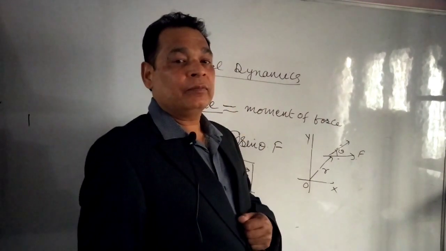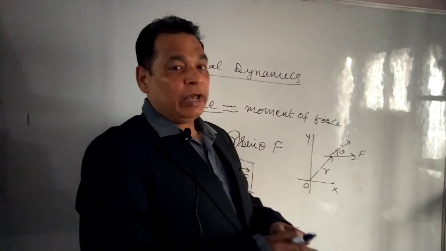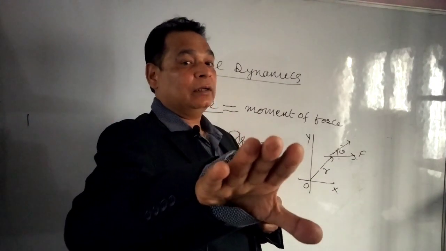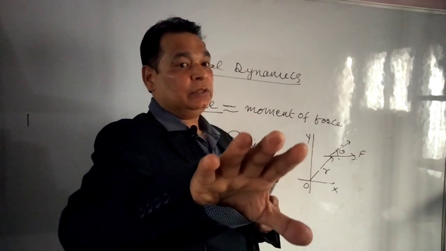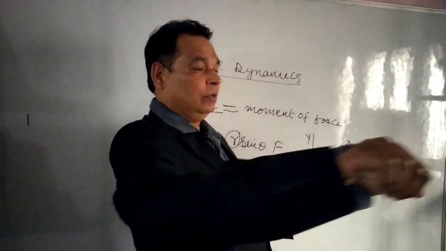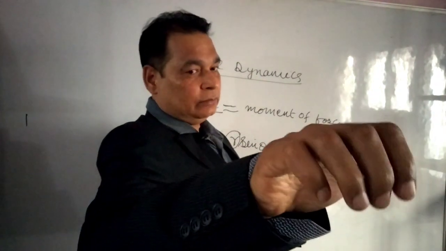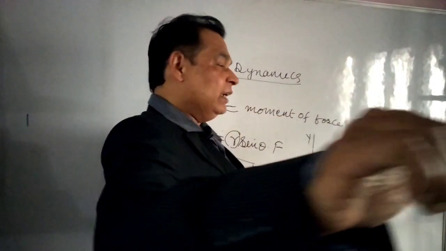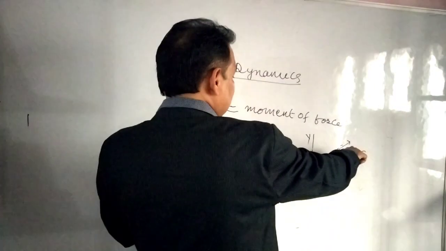In this figure, firstly you have to take your right fingers parallel to r, and these fingers should be curled towards F. But the thumb must be perpendicular to the plane of these curled fingers, and that will decide the direction of torque.